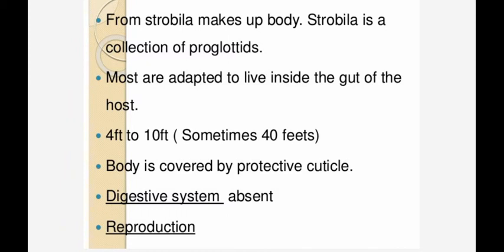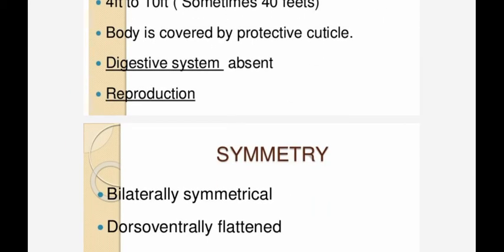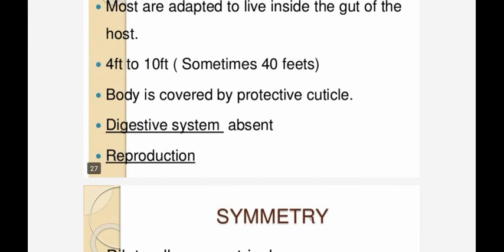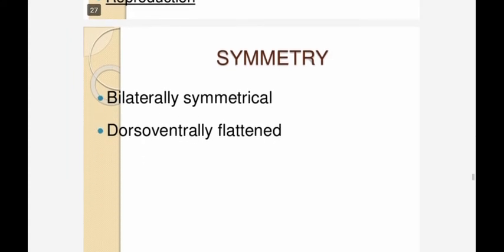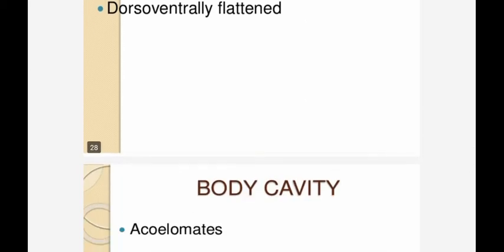The body is covered by a protective cuticle. The digestive system is absent, because they get digested food anyway from the host. Reproduction is well developed. Symmetry: bilaterally symmetrical and dorsoventrally flattened.